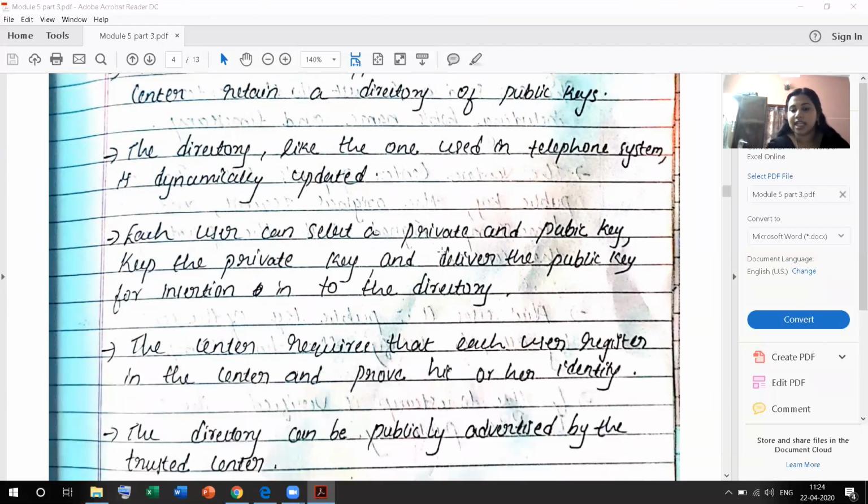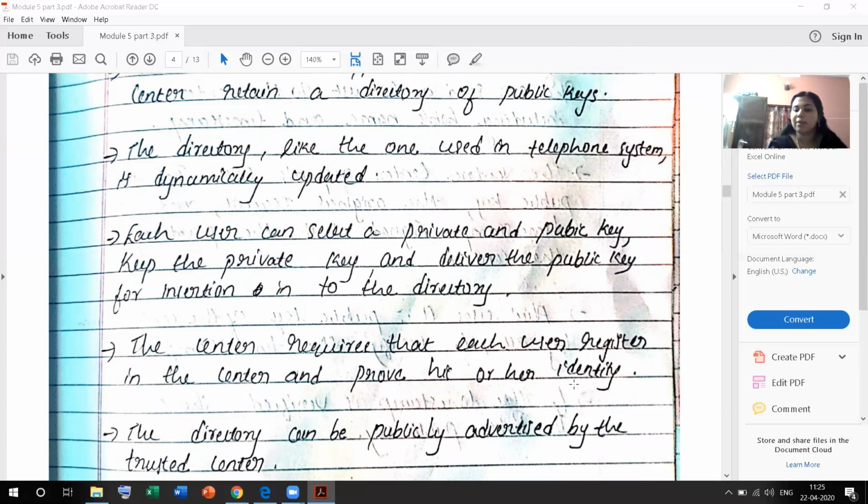The sender requires that each user register with the sender and prove his or her identity with any ID proof like that.